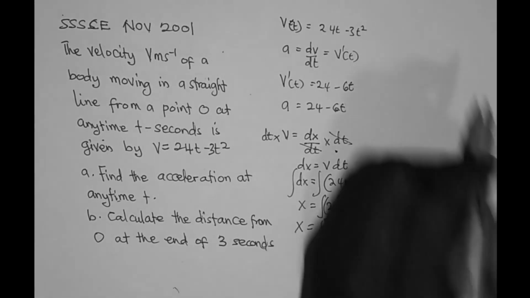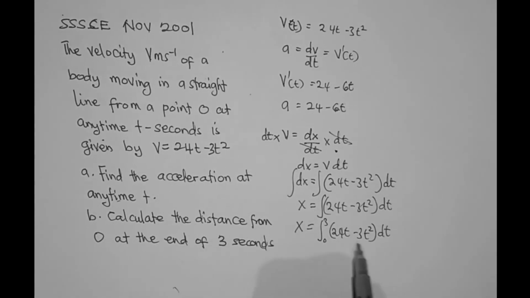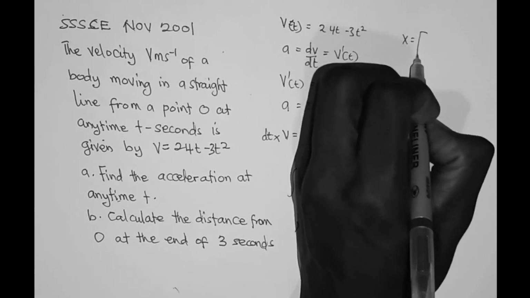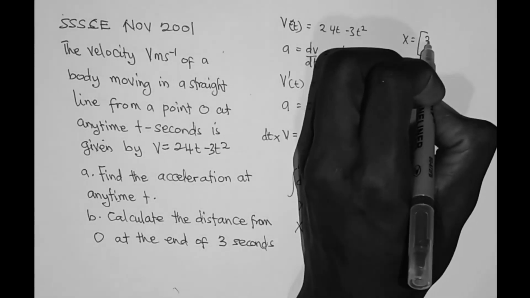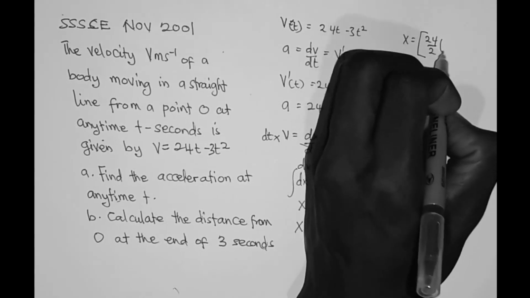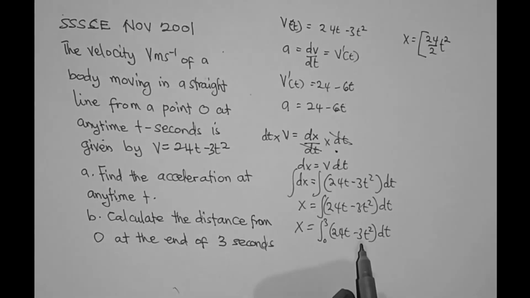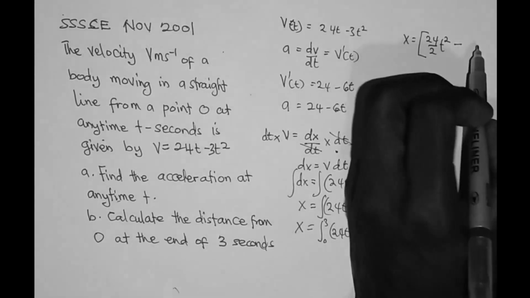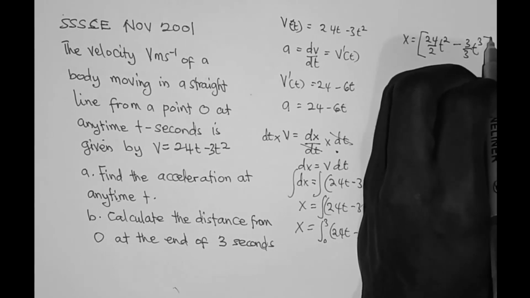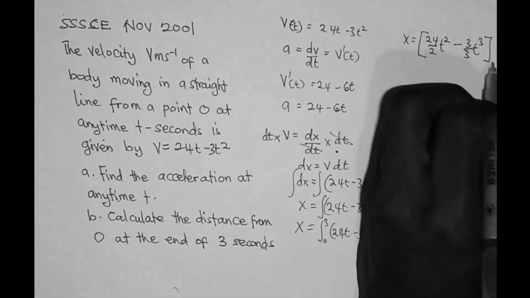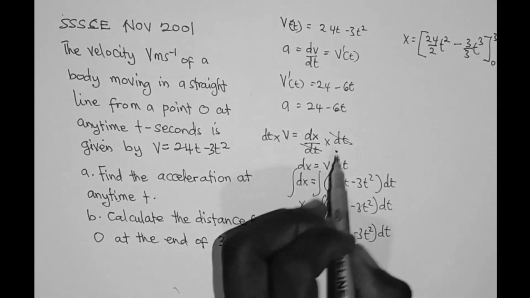So let me continue from the top here. So let's go ahead and do this integral. x is equal to, if you integrate 24t, it becomes 24 over 2 t squared. Then minus, if you integrate 3t squared, it becomes 3 divided by 3 t exponent 3. And this is evaluated at 0 and 3.